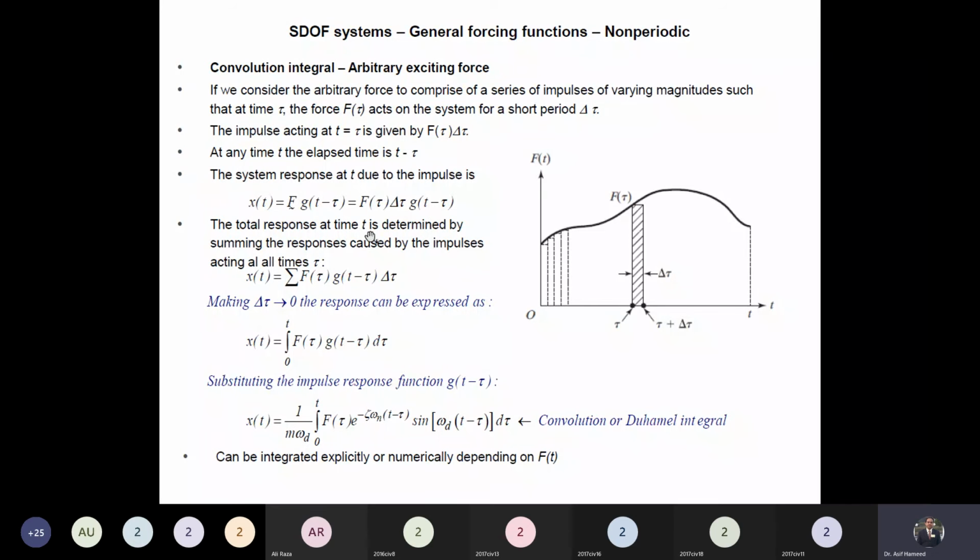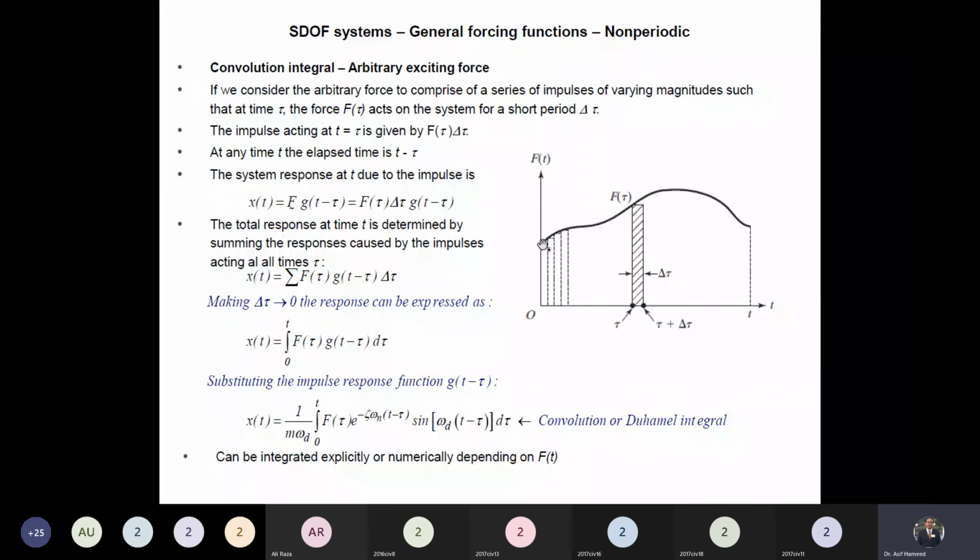The total response because of this non-periodic loading is simply the sum of the responses because of all the impulses, because each impulse gives an initial velocity to the system. So we find the response because of each impulse separately and then sum up the responses of all the impulses.